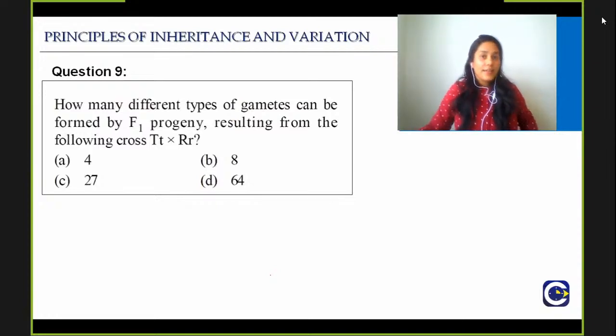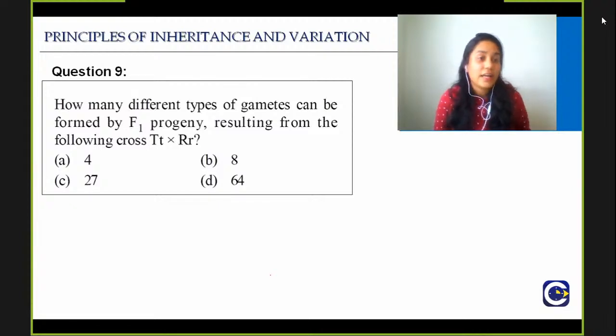Question number 9, and this is an Ames question, very similar but with a twist. How many different types of gametes can be formed by F1 progeny resulting from the following cross? Capital T, small t, cross capital R, small r. It's exactly the same question with a twist.